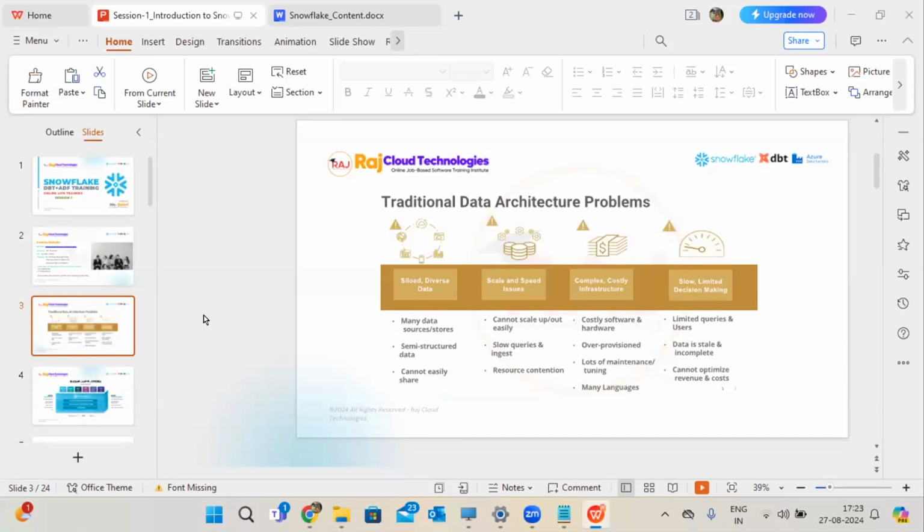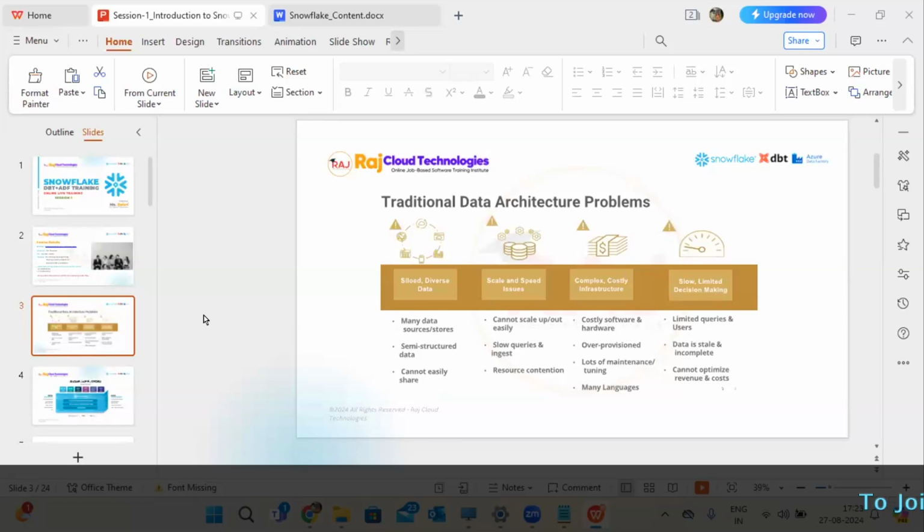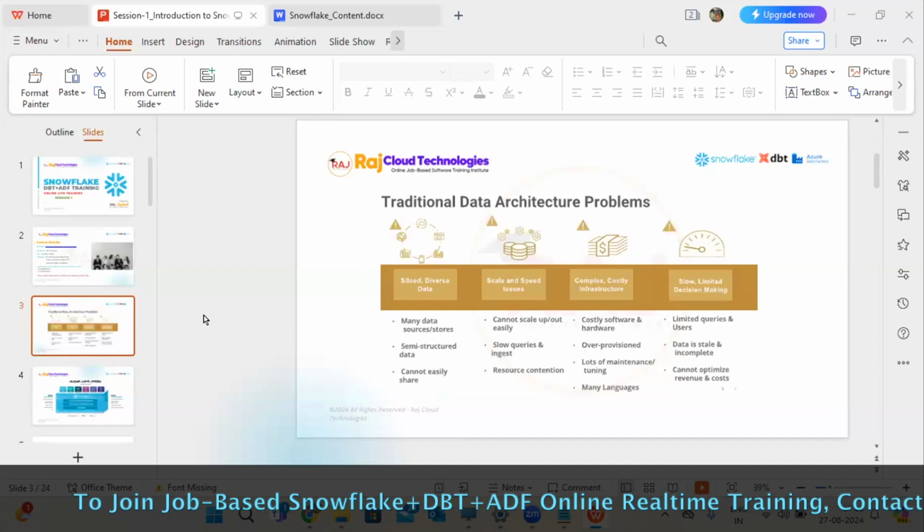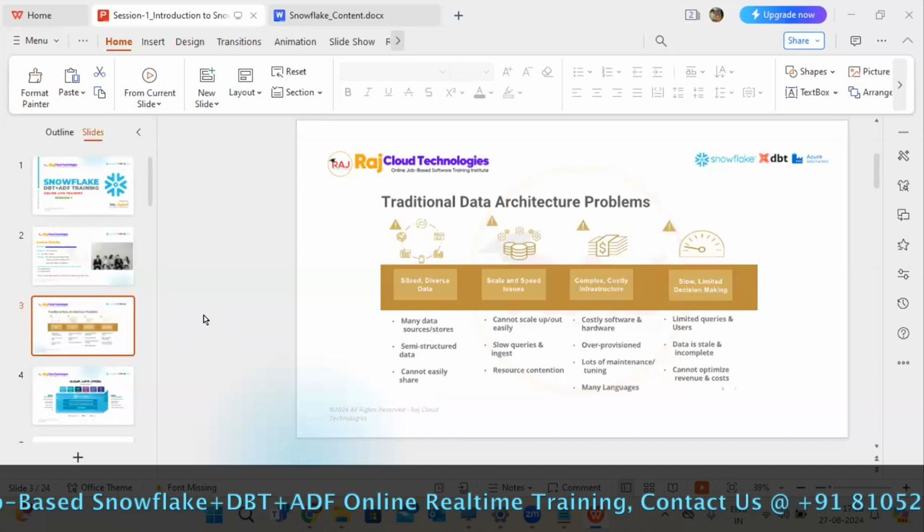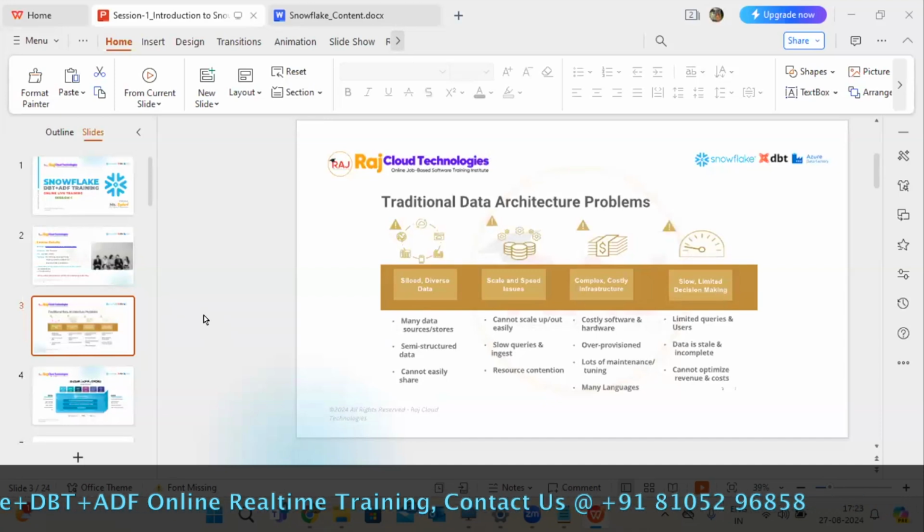And handling semi-structured data is another issue, because we cannot always go with CSV structured data. Maybe XML data, JSON data, chances are there. So handling semi-structured data is very difficult.